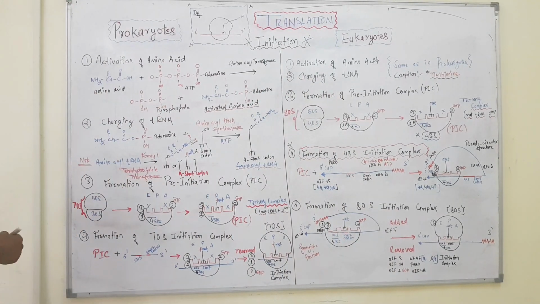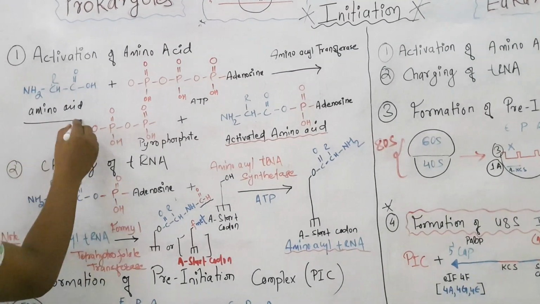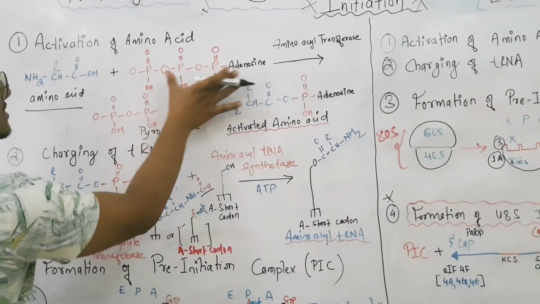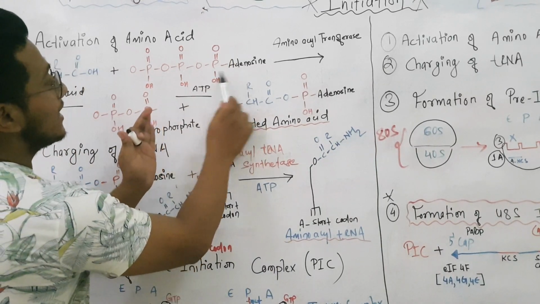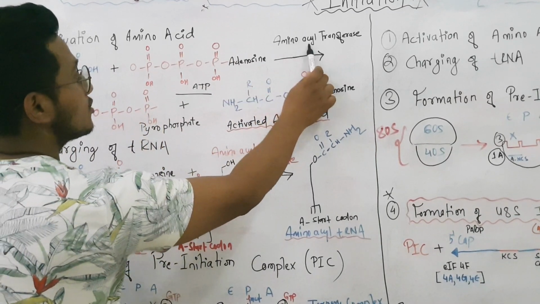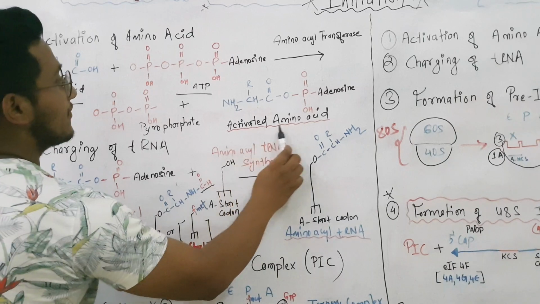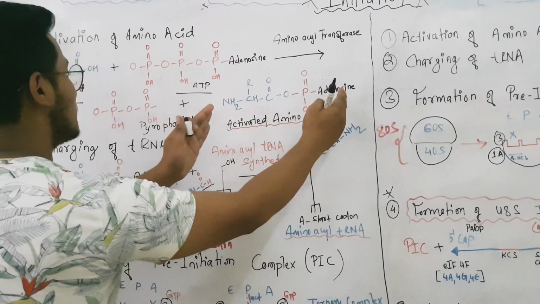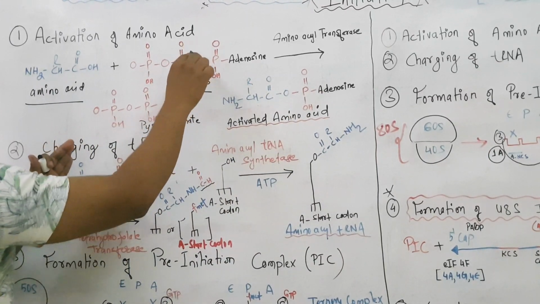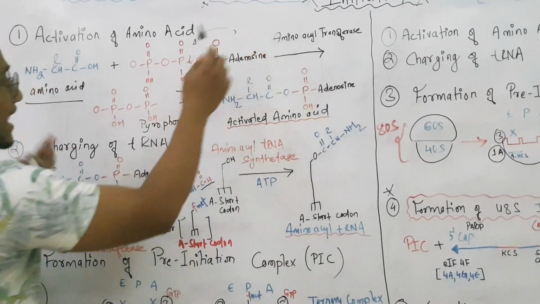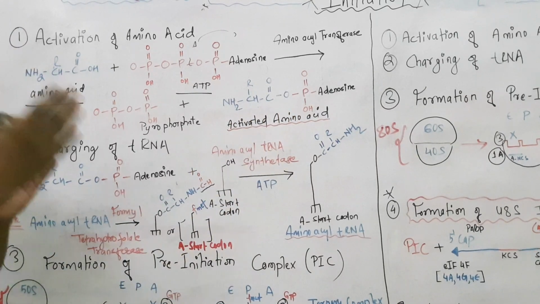Okay, so let's begin. Activation of amino acid. Basically, activation of amino acid means that the amino acid is treated with ATP. So this is the structure of ATP, and this amino acid will be transferred to the adenosine monophosphate. So this is the enzyme, adenosine transferase, which will transfer the amino acid. And then we will have the activated amino acid. So this is our activated amino acid. In this process, pyrophosphate is released, and this breakage of the bond releases energy, and that energy catalyzes the reaction.